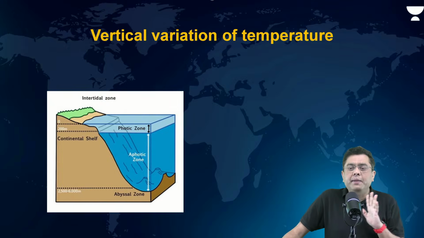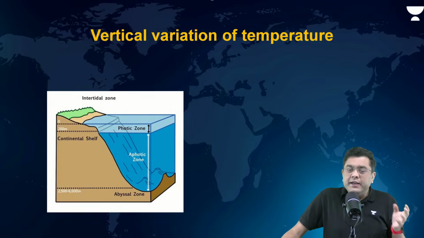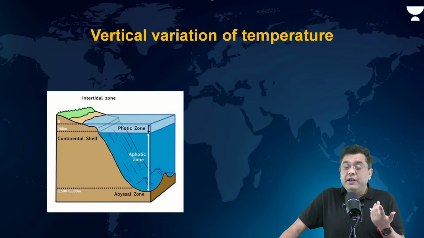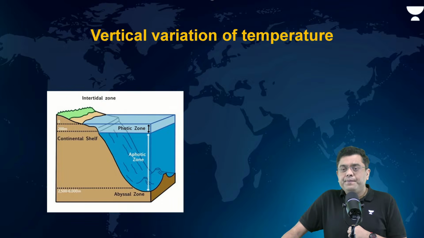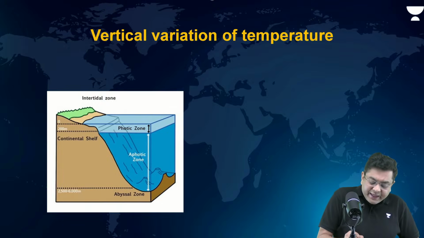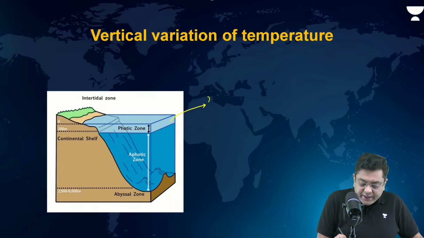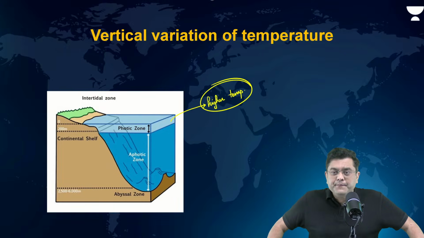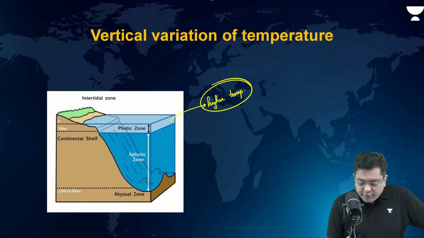This is the region of permanent darkness. Now, in the region of permanent darkness, will temperature be high or low? That region will be very cold. Whereas in the photic zone, you still have higher temperature. Here you will have very cold conditions.